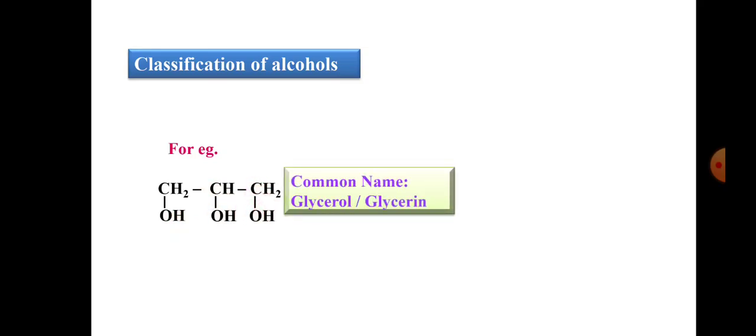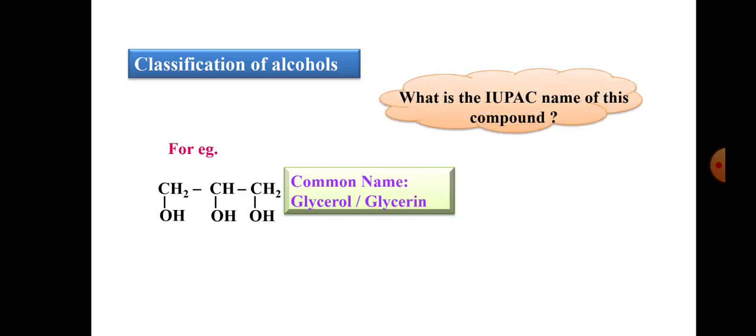Next, in the next example, we have CH2OH, CHOH, CH2OH. That means it contains 3 hydroxyl groups, and it has the name glycerol. Commonly it is called glycerol or glycerin. What is the IUPAC name of this compound?